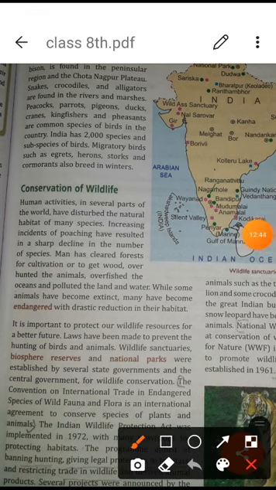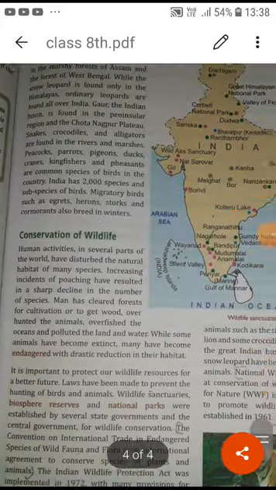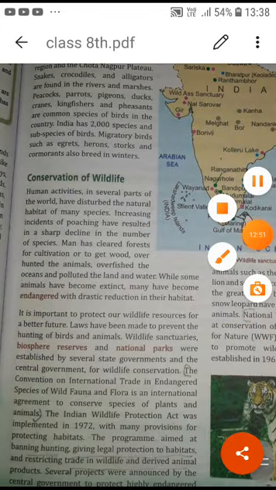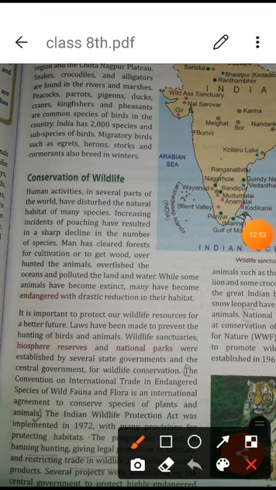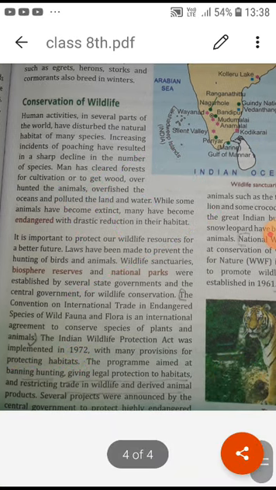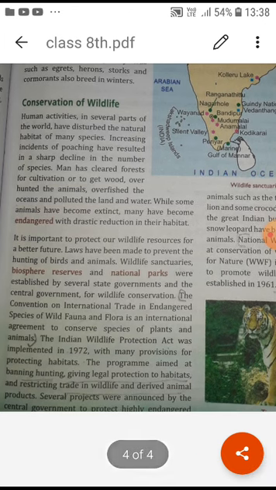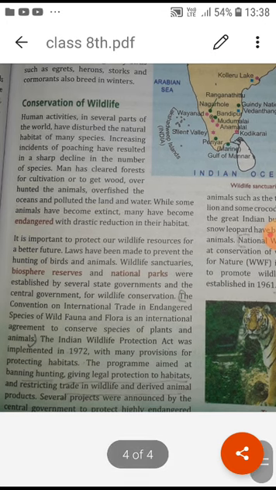Now, one of the things we can understand here is the year 1972, when the Wildlife Protection Act was implemented. So according to this, what is the aim of this program? The aim of the program is banning hunting, giving legal protection to habitats, and restricting trade in wildlife.